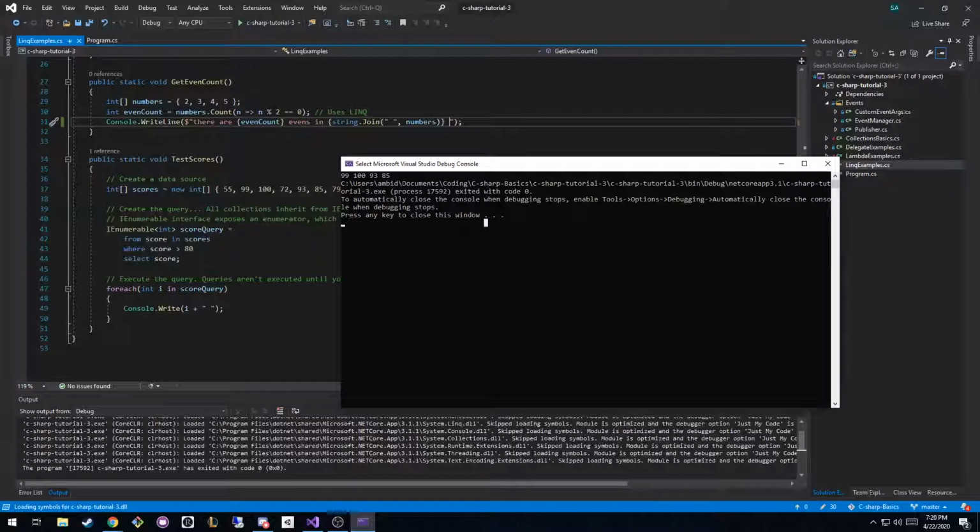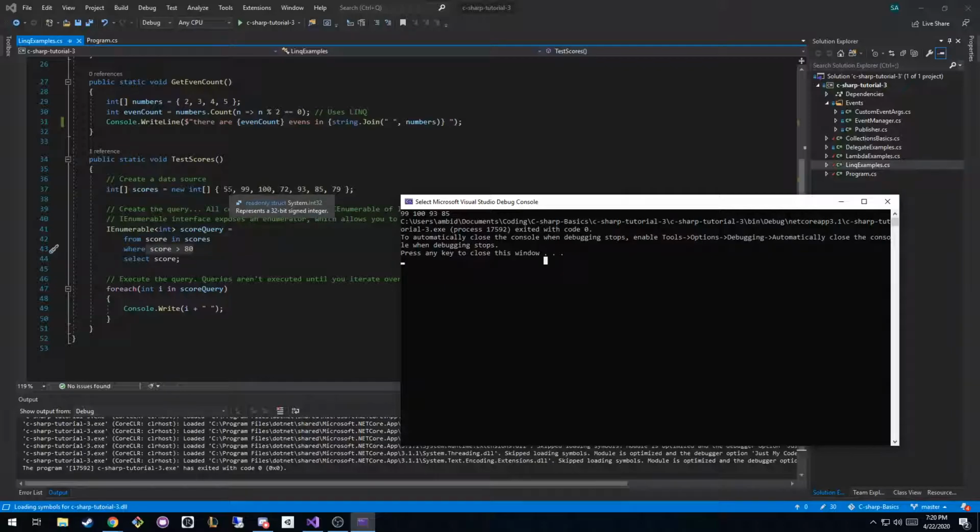Okay, so you can see it's only going to print the scores that are greater than 80, but it's not going to sort them. So 55 isn't greater than 80, but 99 is, so it prints it. 100 is greater than 80, 72 isn't, 93 is, 85 is, and 79 isn't.